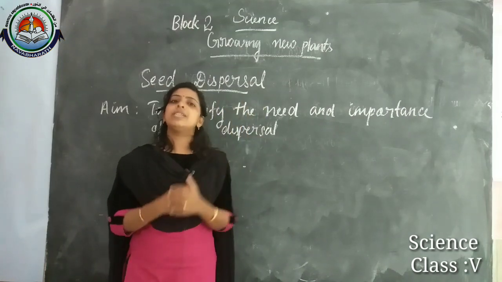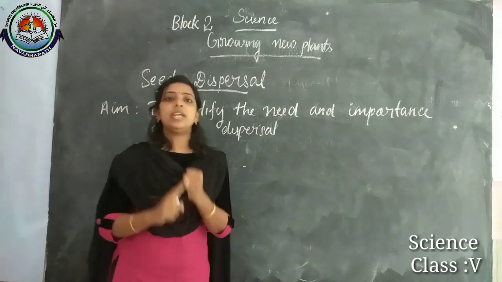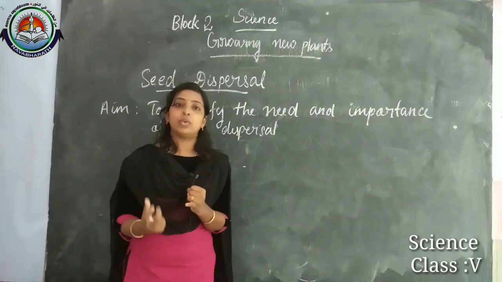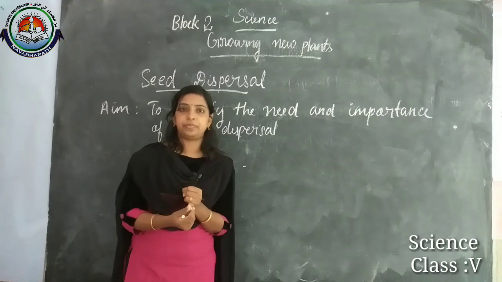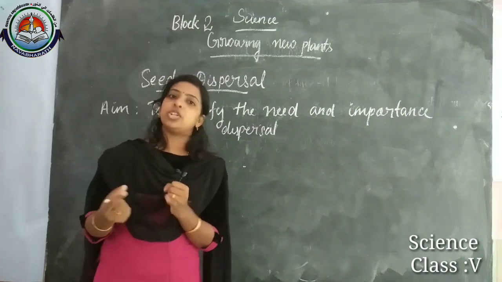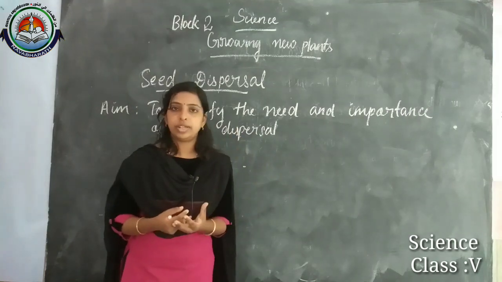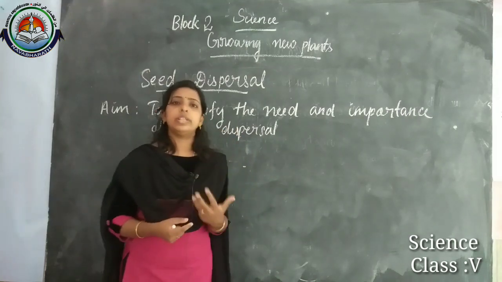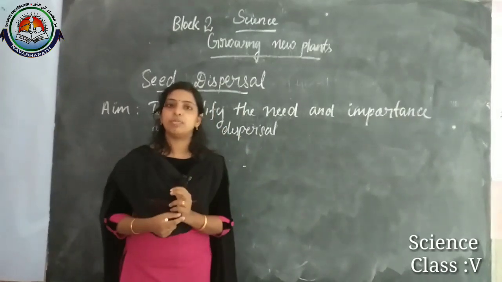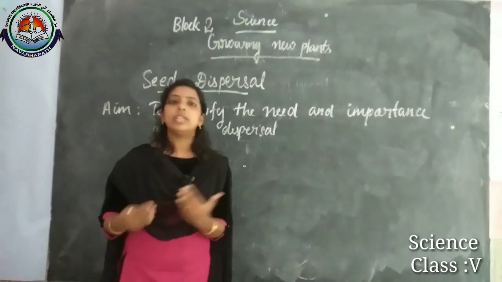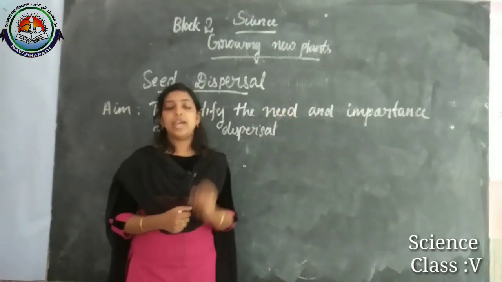And what is the need of this seed dispersal? First, it helps the seed to get enough water, air and warmth for germination. We know the 3 essential conditions for germination that we discussed in our first chapter, right? The germination process will happen smoothly when there is dispersal of seeds.